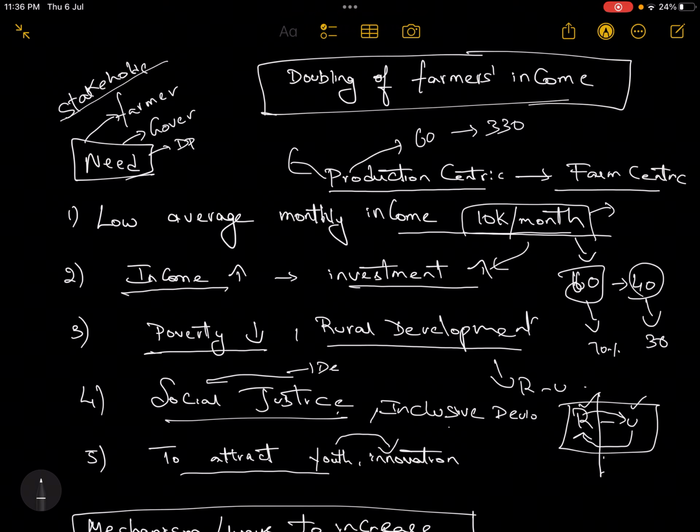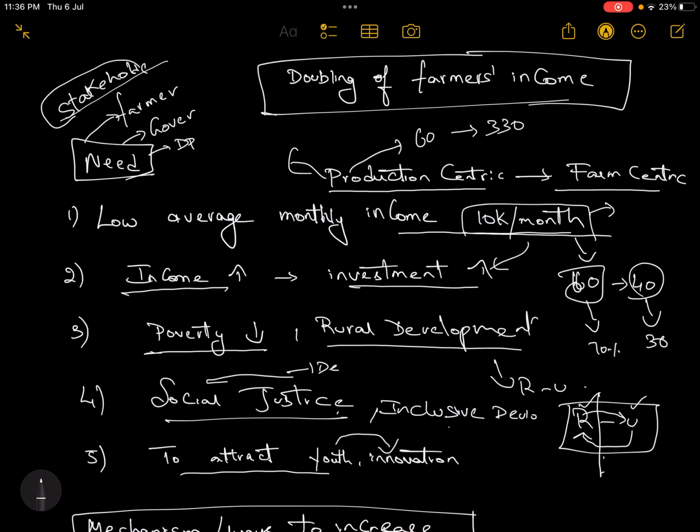In order to generate the points, we can go for various methods. One method is a stakeholder approach to generate the points. What is the need to increase the farmer's income, or the doubling of the farmer's income? From the farmer's perspective, his income is already very low. It is 10,000 per month. So it is the duty of the government, and a necessity, to increase his income.